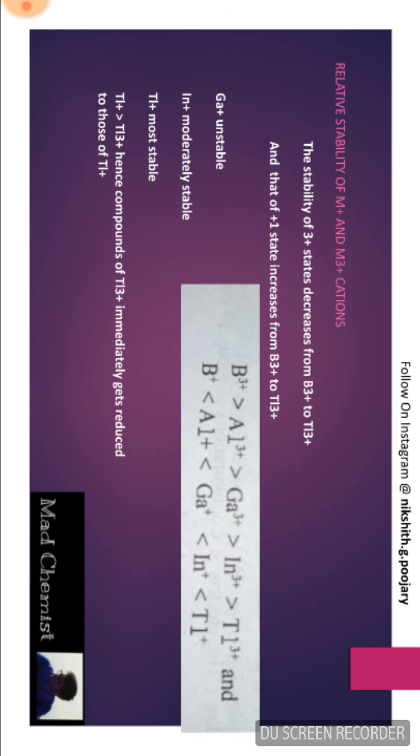Now let us consider the relative stability of M+ and M3+ cations. The stability of the M3+ cations decreases from that of B3+ to Tl3+, and that of the +1 state increases from B+ to Tl+. As we move from boron to thallium, the inert pair effect becomes more prominent, which causes the decrease in the stability of elements in +3 oxidation states.